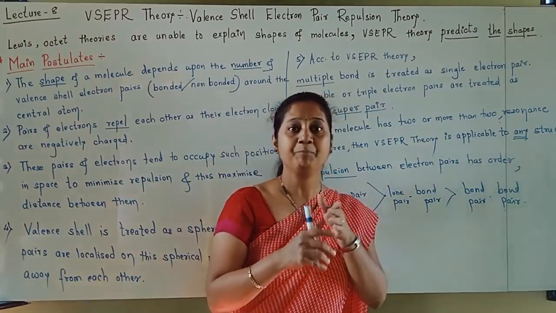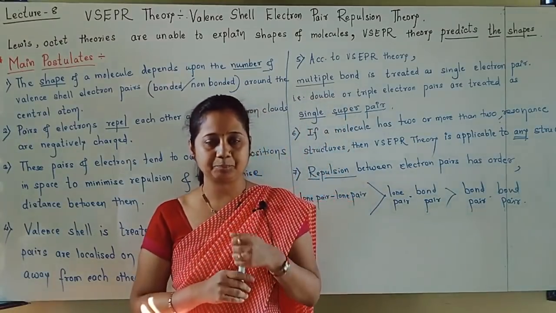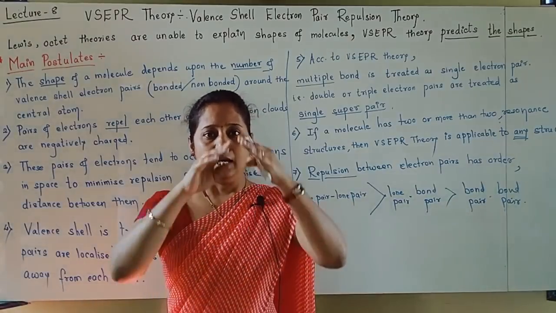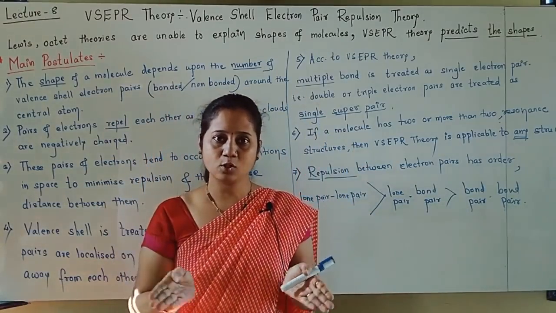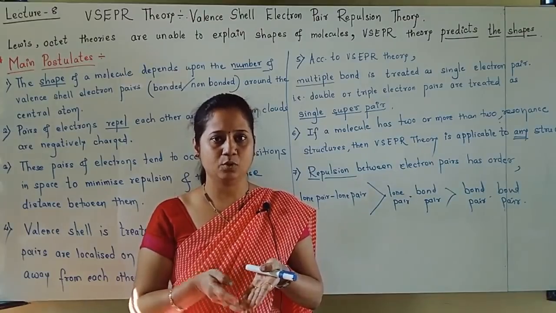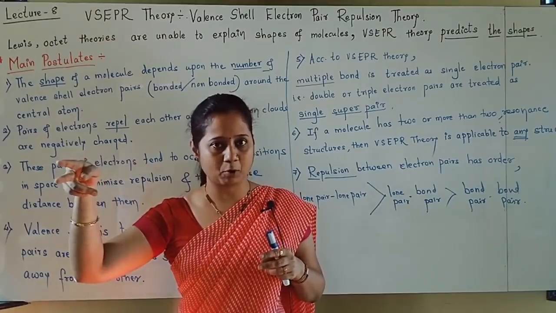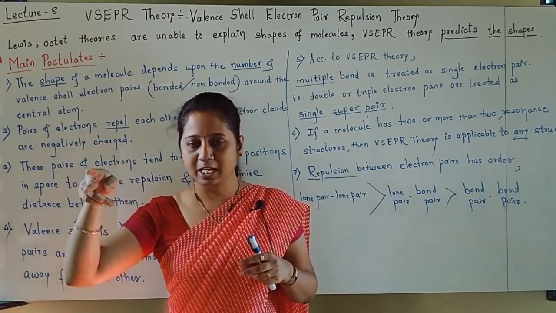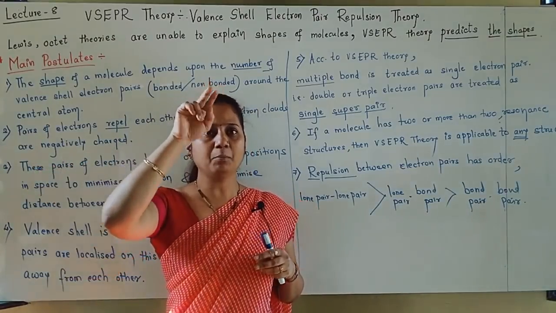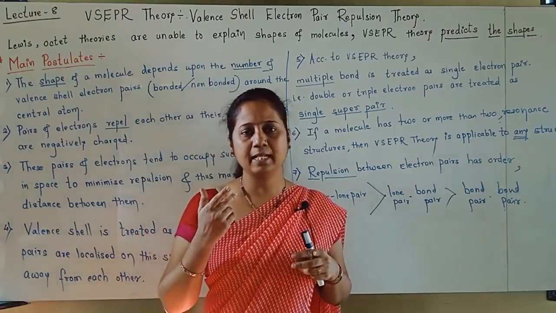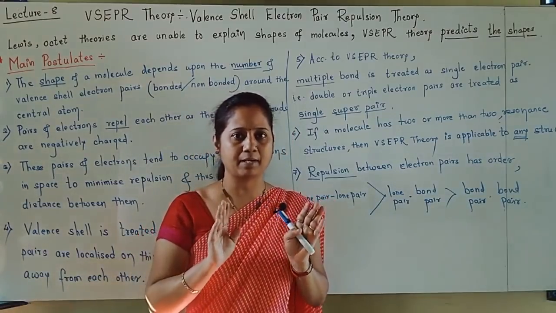Again, why is lone pair repulsion more as compared to bond pair? One more thing, try to understand. The valence shell has lone pairs and also bond pairs. You know the difference between them. Bond pairs are the pairs which take part in bond formation or sharing, and non-bonded electron pairs are those which do not take part.